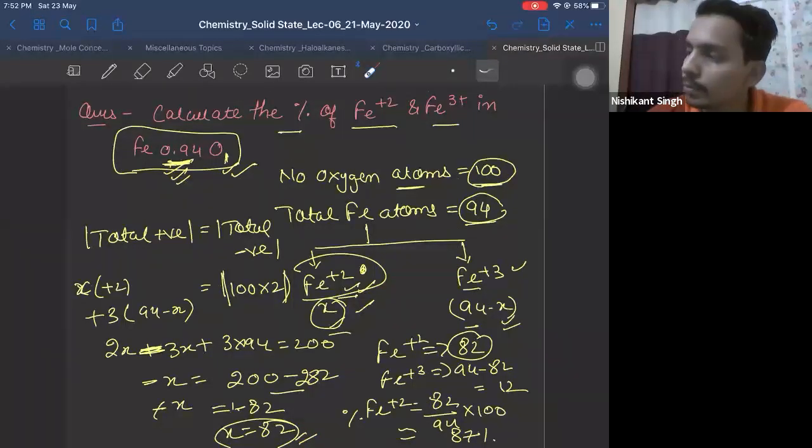Now, what is the answer of the previous question? I have not asked any question. The answer of this question is 87% Fe plus 2, and approximately 13% Fe plus 3.